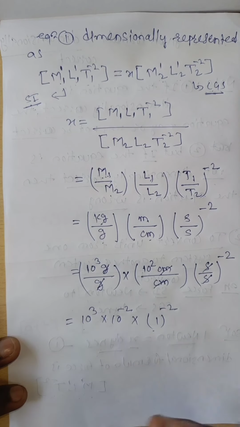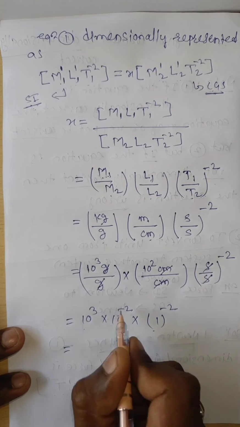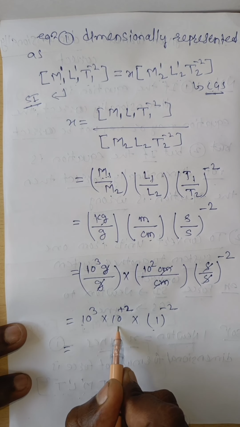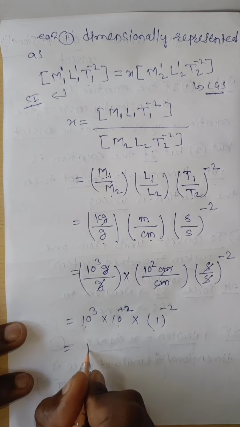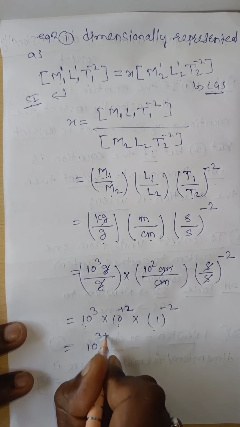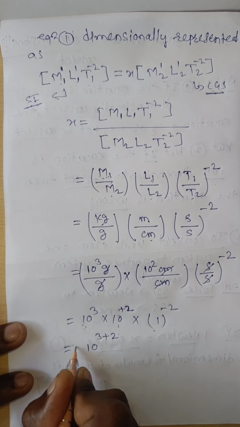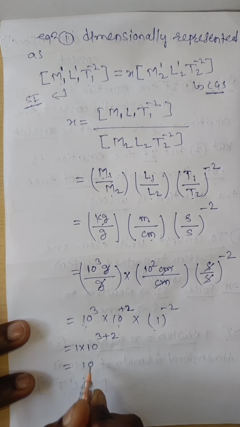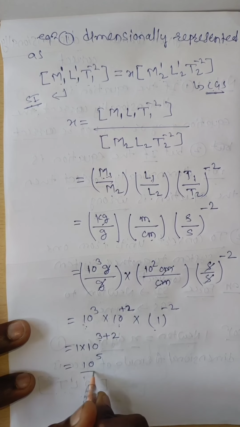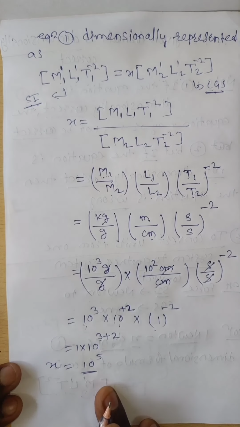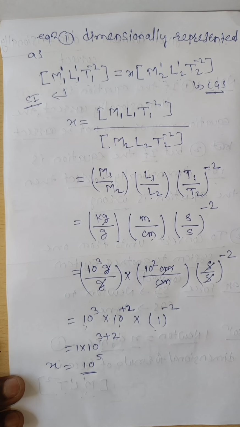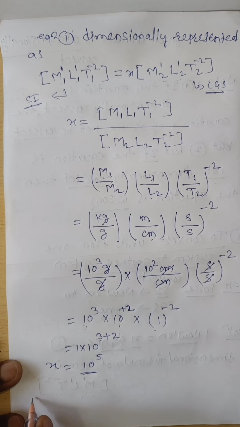Therefore 1 into 10 raised to power of 3 into 10 raised to power of 2. Bases are same, therefore we have to add their powers. 10 raised to power of 3 plus 2, that is 10 raised to power of 5. Therefore the value of x is 1 into 10 raised to power of 5. We needn't write 1, there will be no effect on that. Therefore x is equal to 10 raised to power of 5.